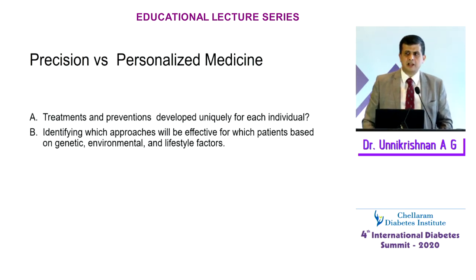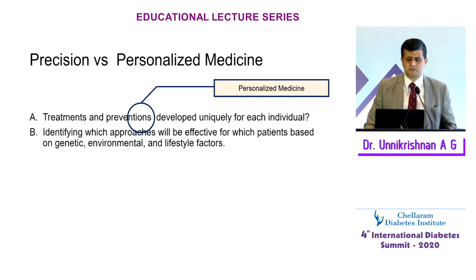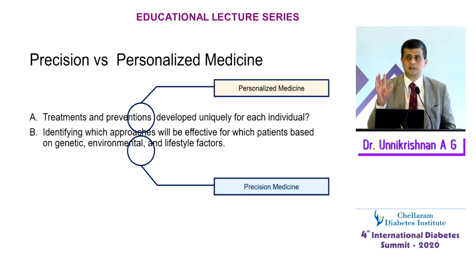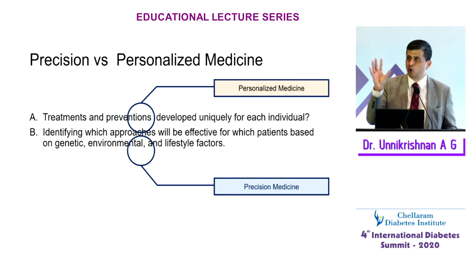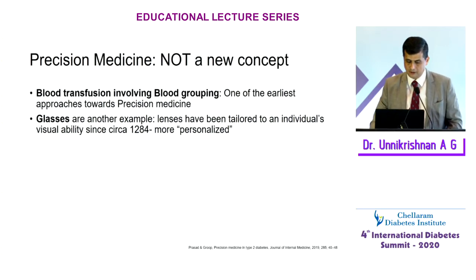We are aware of 2 terms, precision medicine versus personalized medicine. Personalized medicine is very personal: you have treatments and interventions unique to that individual. That's not precision medicine, but identifying certain patient characteristics and then assigning a treatment based on those characteristics or groups, that's what precision medicine is all about.